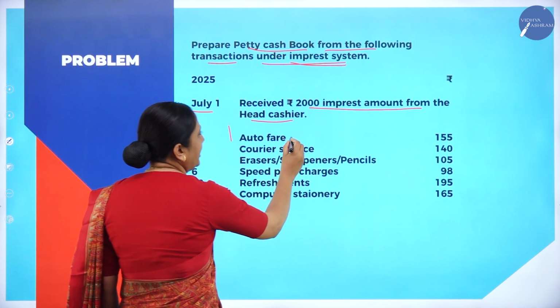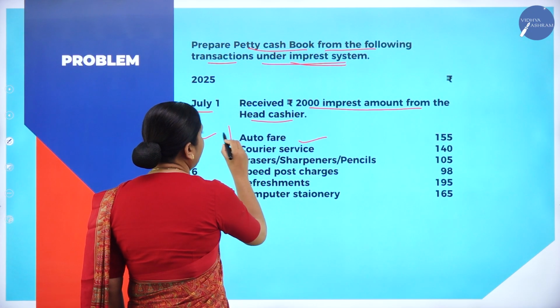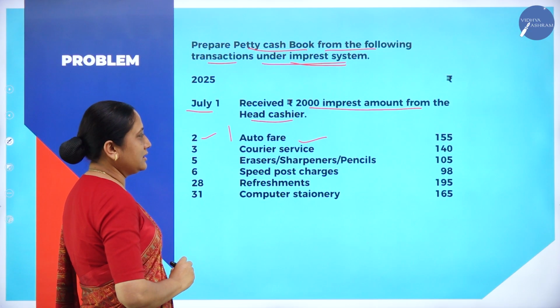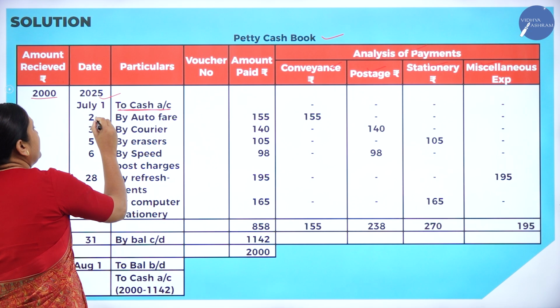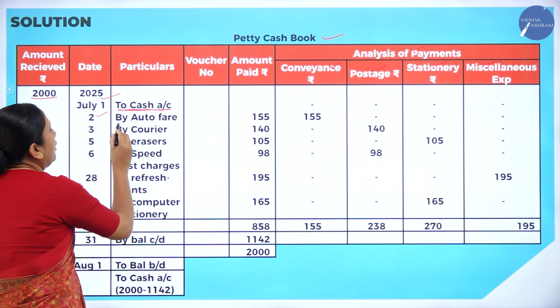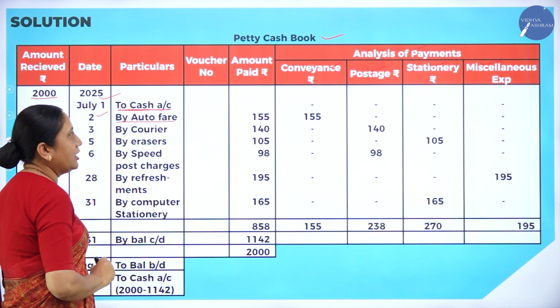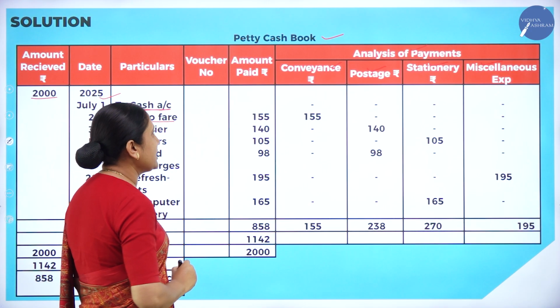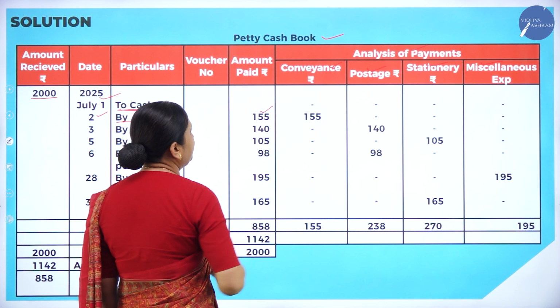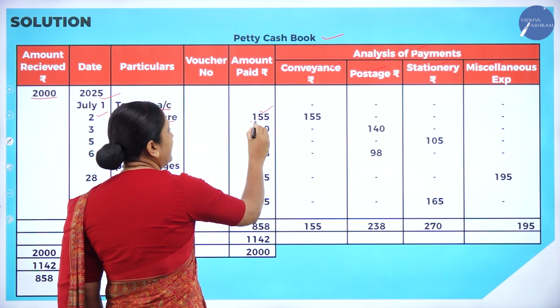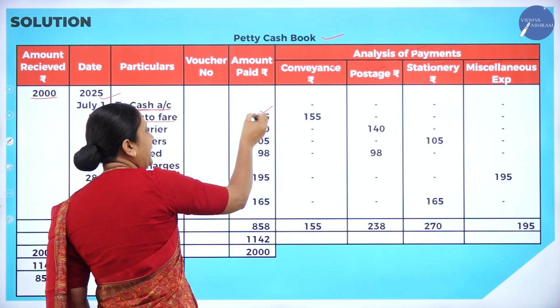Next, auto fare 155. On the second date we have spent on auto fare, that is 155 rupees. We will make an entry. In the date column we will write the date, July 2, by auto fare. Auto fare means auto charges, correct? How much amount have we paid towards auto fare? It is 155. You have to make an entry here, 155 amount paid.